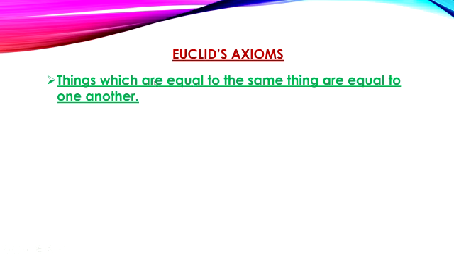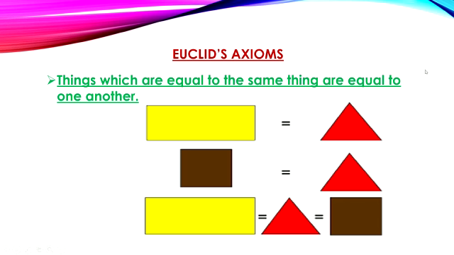Let us try to understand this axiom with the help of an image. In this image, a rectangle is equal to a triangle and also a square is equal to this triangle.